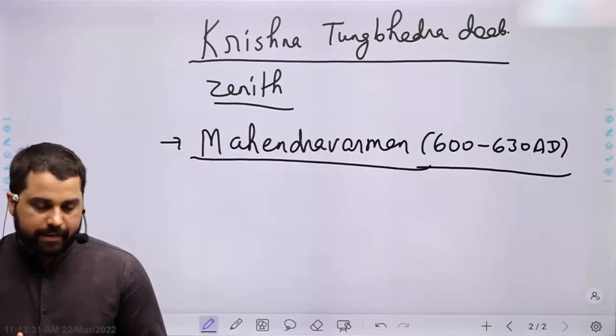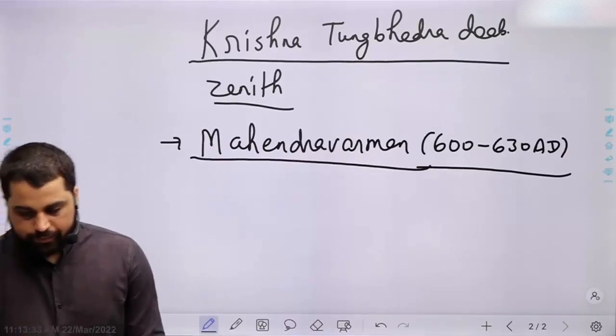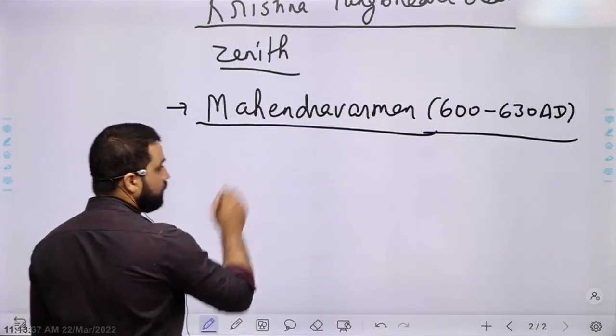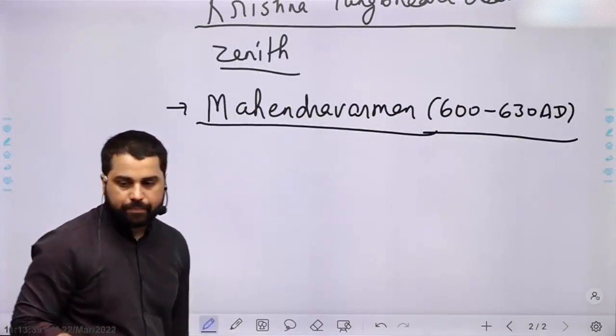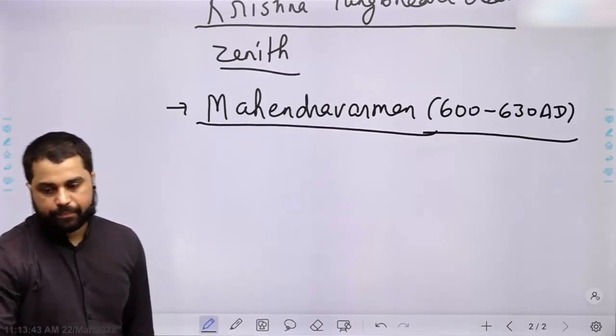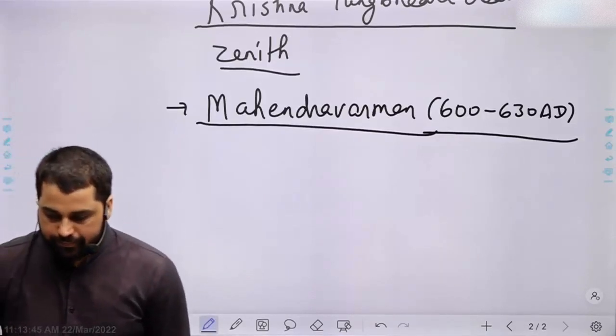However, he was defeated by Pulkeshin II. We have talked about Pulkeshin. He was defeated by Pulkeshin II of Chalukya dynasty.